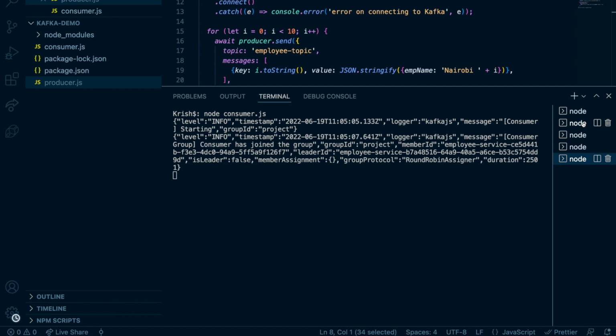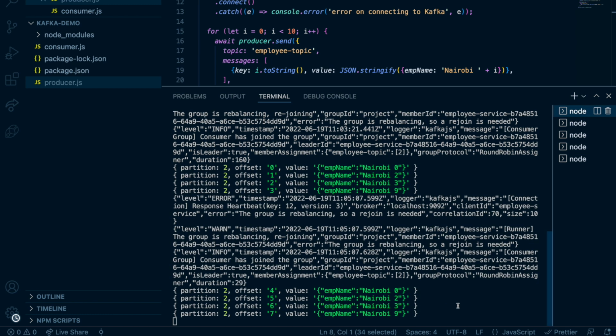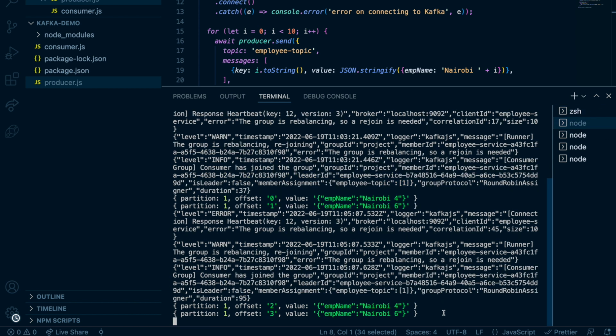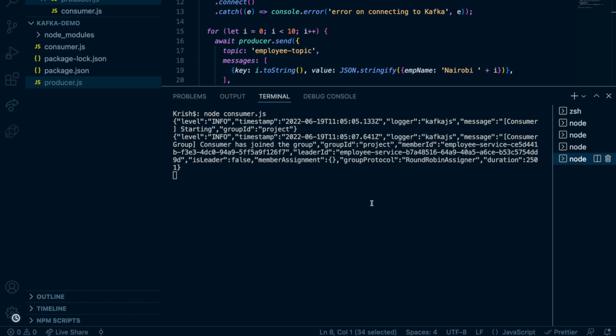Now see what happens. I'm going to kill one consumer, this one. If you watch here, it will take a little time based on the heartbeat configuration. After a little while, this will rebalance because an active consumer is gone. Ideally, this consumer needs to get an assignment now, because it can listen to a partition.